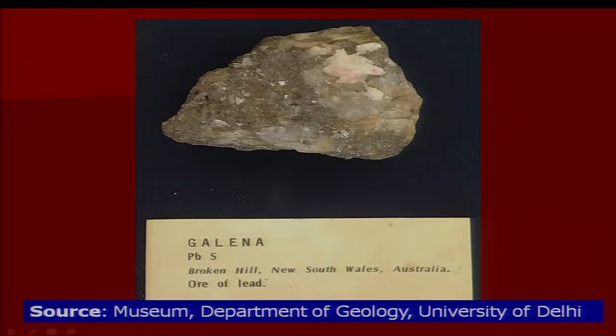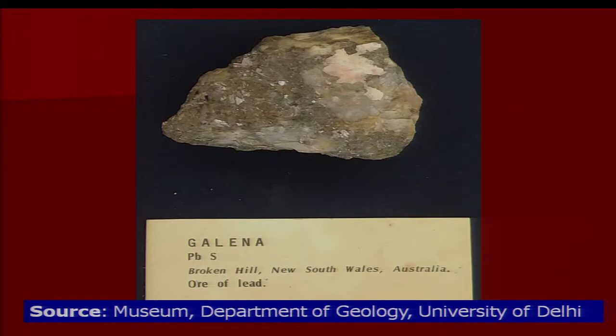I want to show you the picture here. This is galena, the mineral galena. When you break this specimen with the help of a hammer, it can be broken easily into powder. Such kind of tenacity is called brittle.